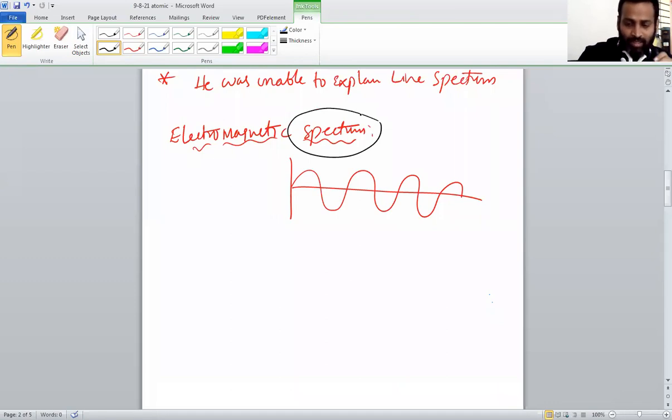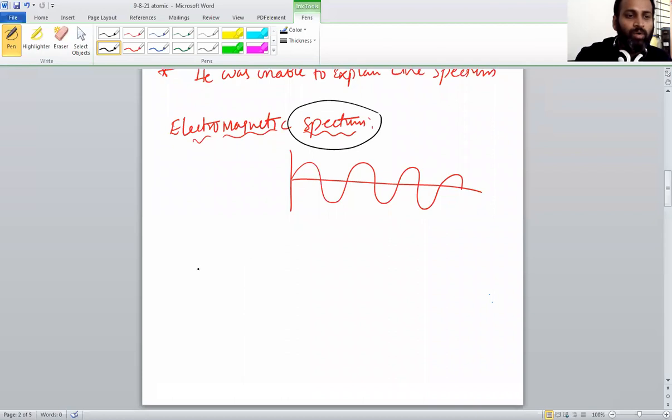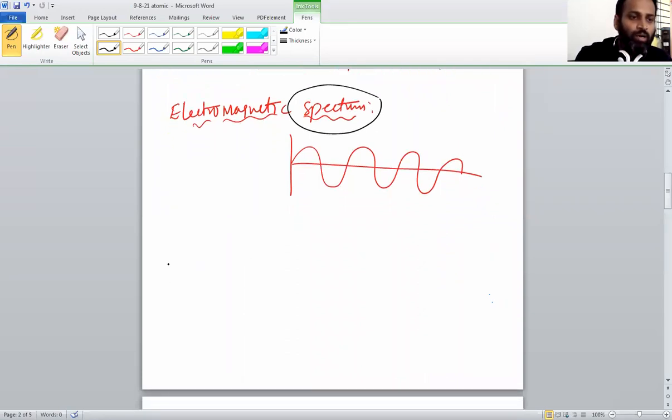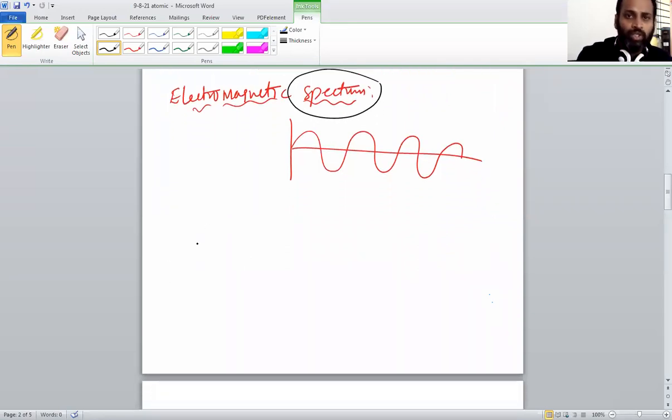As I said, mainly two things. One is that the electron has a wave nature. Of course, the electron has a dual nature. Afterwards, don't ask me whether the electron has a particle nature also. Yes, it has a particle nature also. But in this electromagnetic spectrum, I would like to explain two important things: one is the wave nature, and one is what the spectrum is and what the wave parameters are. Afterwards, I'll explain atomic number, mass number, isotopes and isobars in our next class.